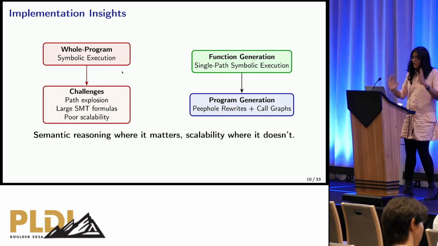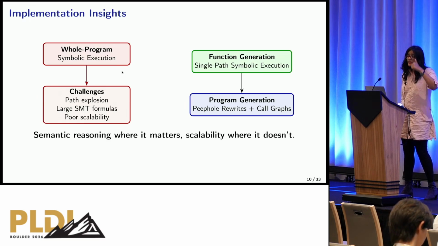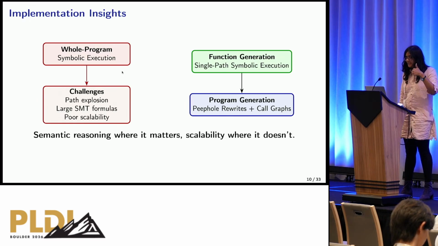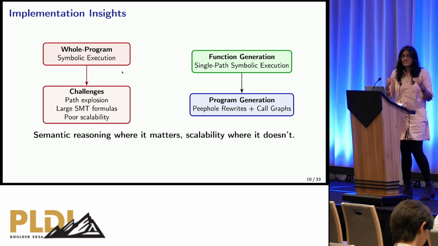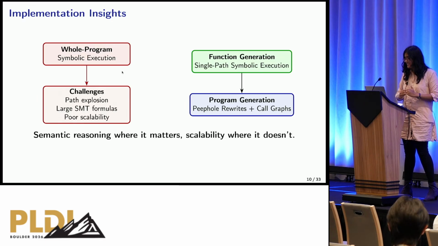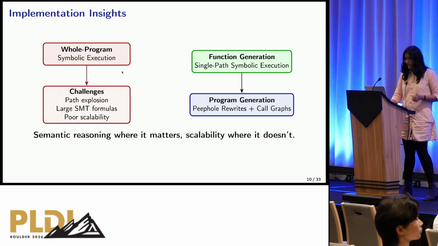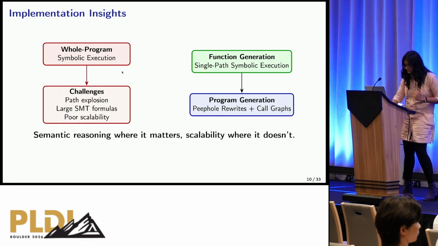To solve that, we decompose our program writing into two parts. Firstly, we generate functions that are small enough that their outputs are tractable enough to be obtained from these solvers and symbolic executors. Then we compose these smaller functions into larger programs using something that we call peephole rewrites and call graphs, something that I'll talk about during the later half of my presentation. So the idea is to use semantic reasoning where it matters and to optimize for scalability where it doesn't.